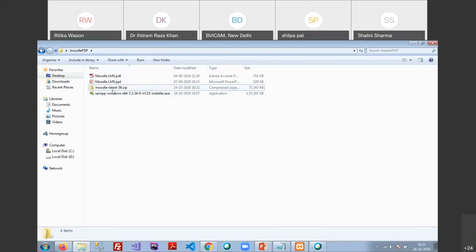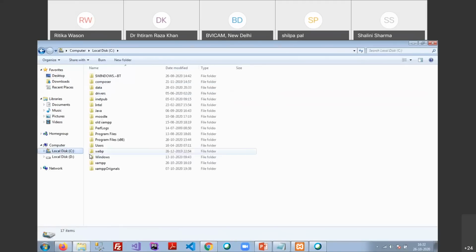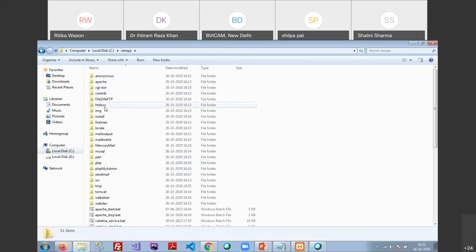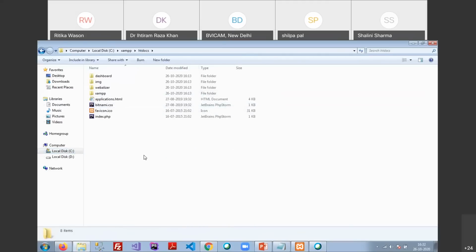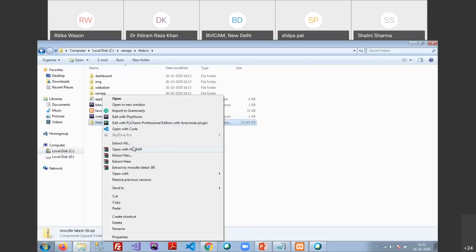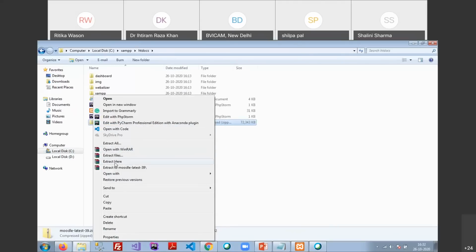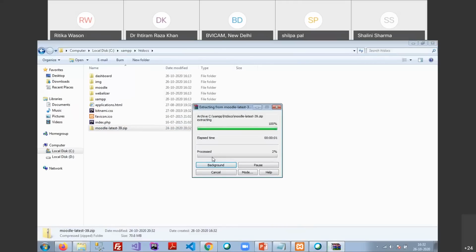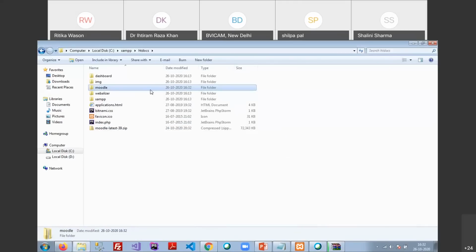Okay, ma'am. So I need to copy this Moodle latest from here and paste it into the C drive, XAMPP, Apache, htdocs. The complete steps have been provided in the documents which I shared with you last Saturday. Now just extract here. Right click on the Moodle latest 39 and select extract here. Now you can see the Moodle folder is here. Let it extract.